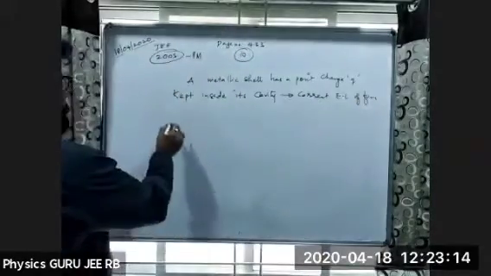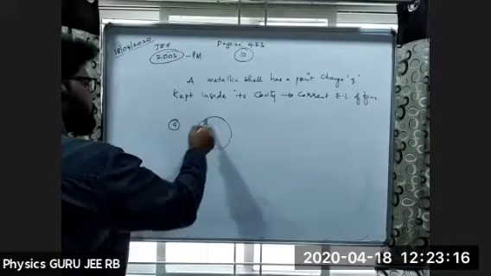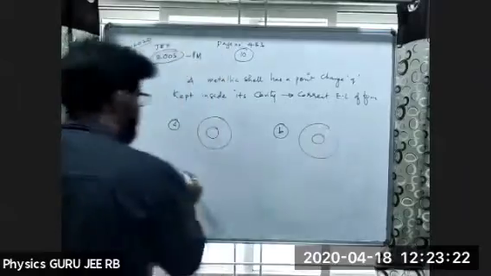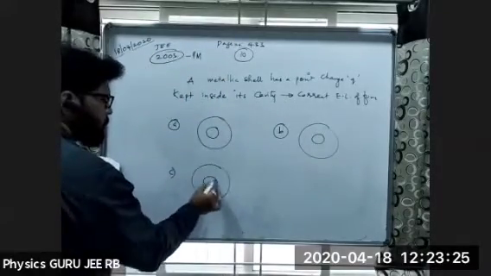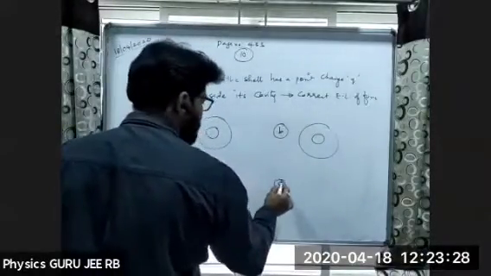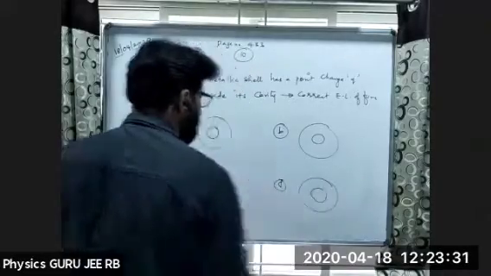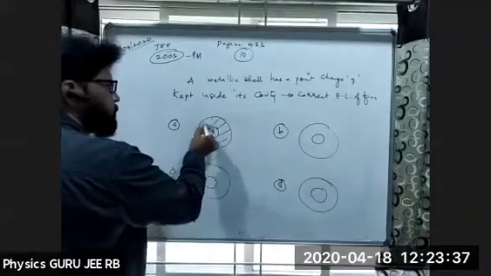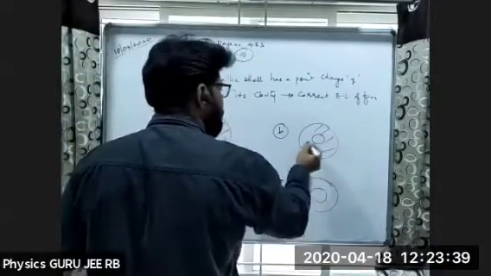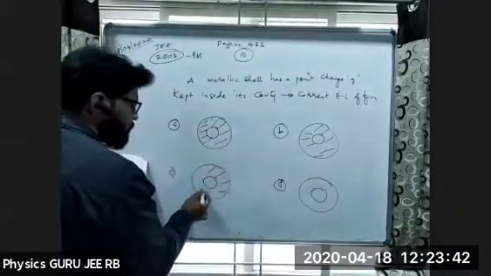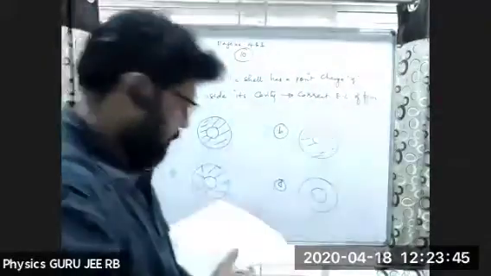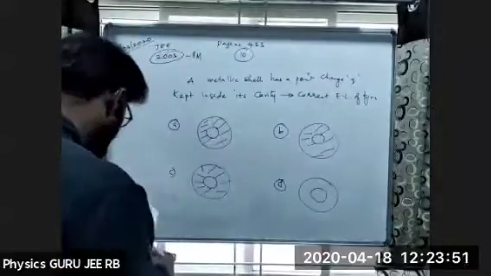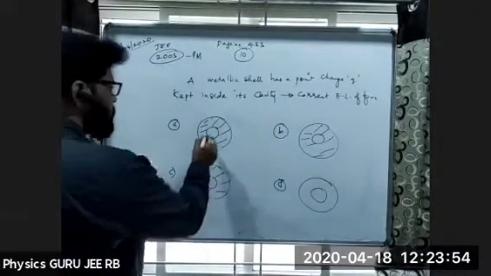Option A is like this, option B we'll first draw, option C, this inside is a cavity, option D. So here it is a metal.